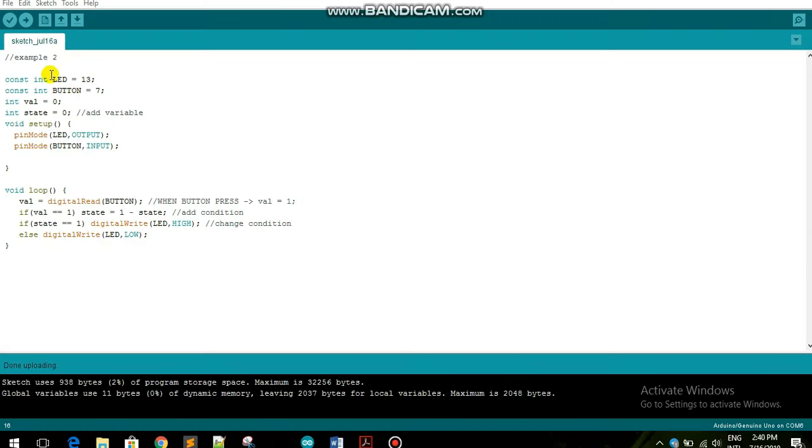Example 2. In this example, we add one more variable and add one more condition.